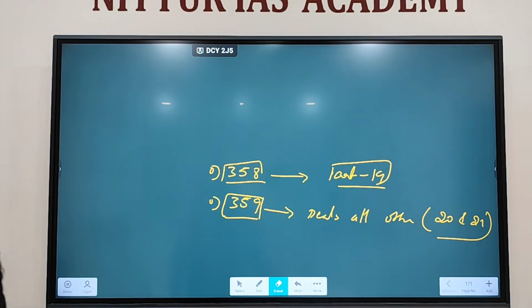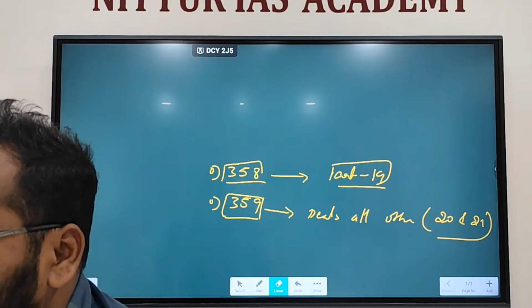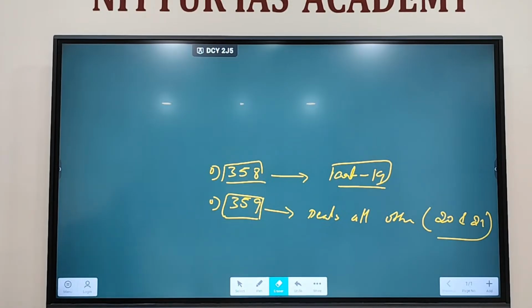What do you mean by Article 19? Six rights. Right to freedom is complete rights, 19 to 22. What is 19? Speech and expression, assembly, association, movement, residence, profession. There are six rights which are protected under Article 19. What does Article 358 say?